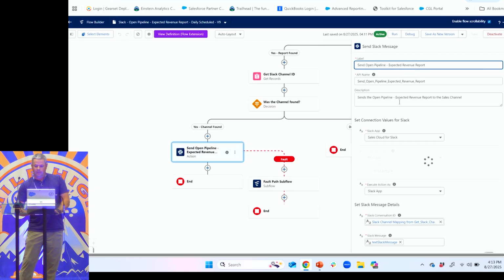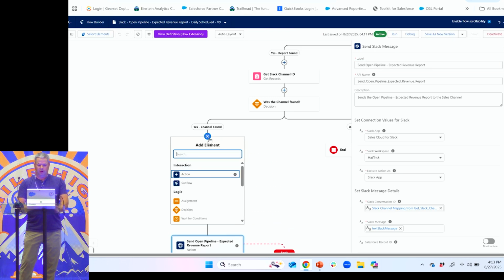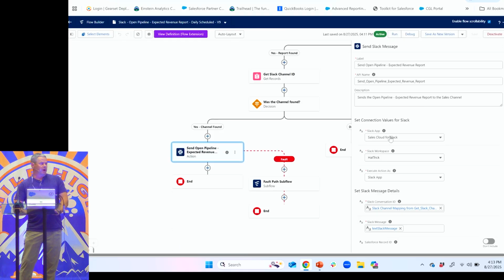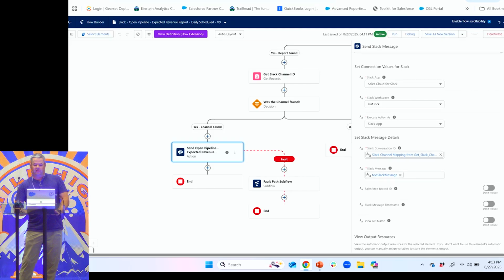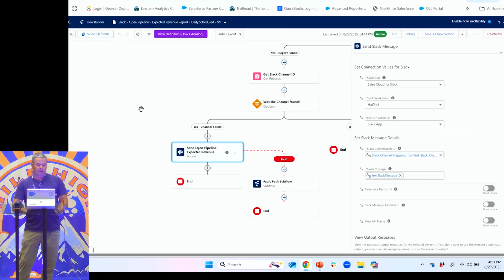actions. And if you've never used a Slack action, if you're adding an element, you can just hit Slack and you'll see all the native ones here. We're saying we're going to send this through the app. If you had multiple workspaces, you're selecting there. We're going to execute it as the app versus as a person. And the Slack conversation ID, that's where we're sending it. So that's the ID we've gotten from our custom metadata type. And then our message is here.